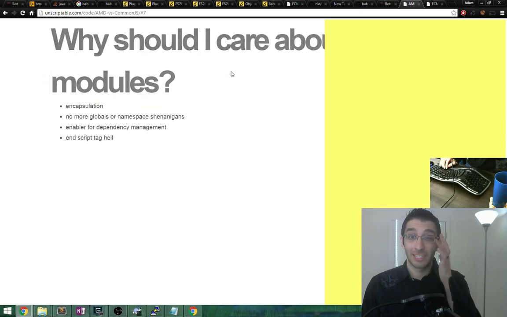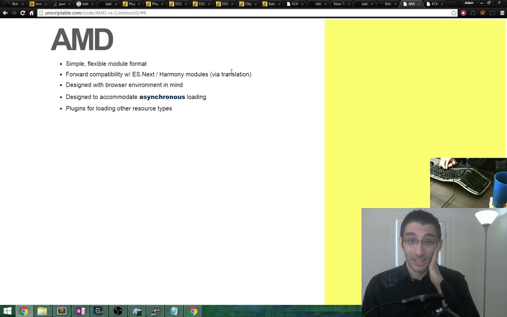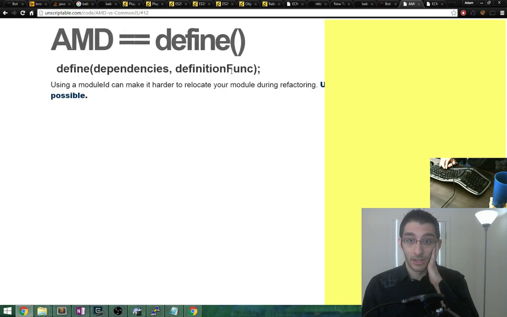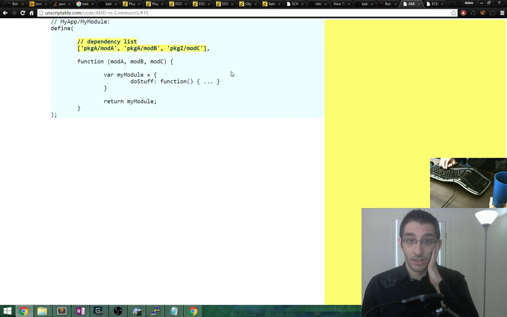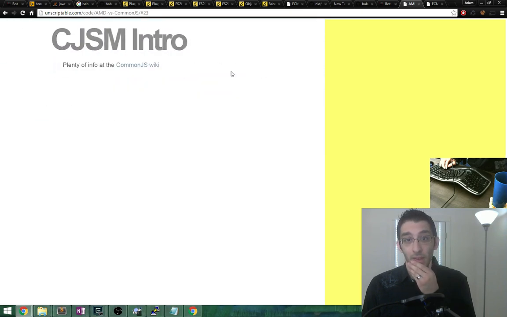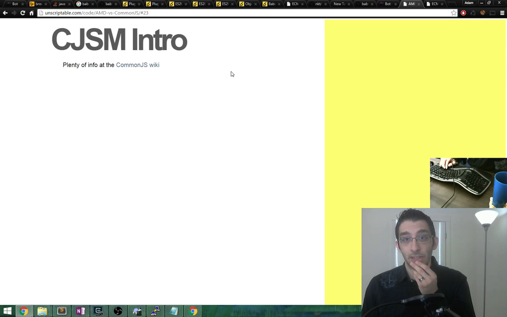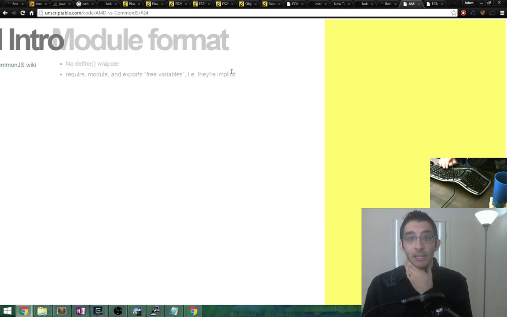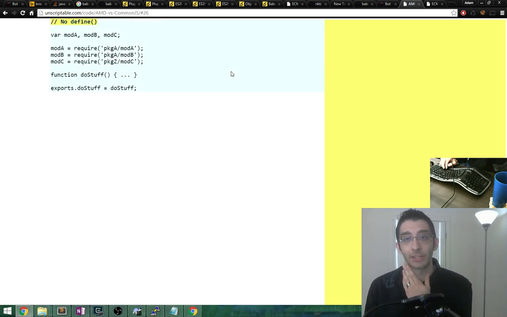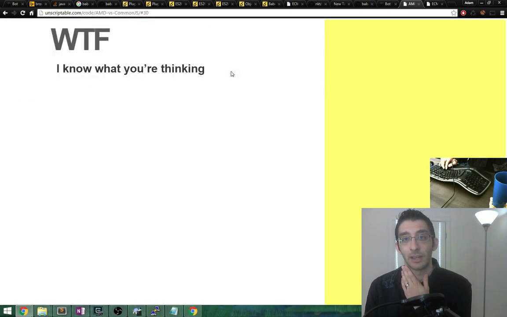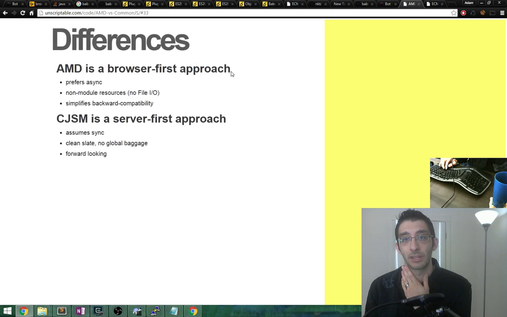I just want to see the different ways of importing. Asynchronous module definition. Who's using it? Not Node. So what is this one then? CJSM, CommonJS. Yeah, but this is the requires stuff. So I guess I also need whatever it is that ES6 is using.